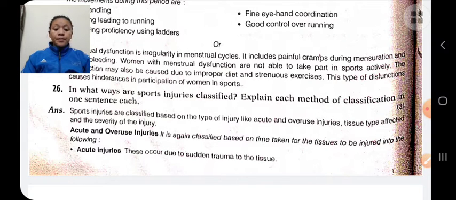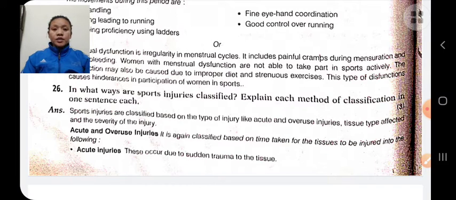There are two types: skin injury and muscle injury. Skin injuries are injuries over the skin like contusion, abrasion, laceration, incision. And muscle injuries are those injuries that occur in muscles, tendons, ligaments, like sprain, strain, muscle cramp.